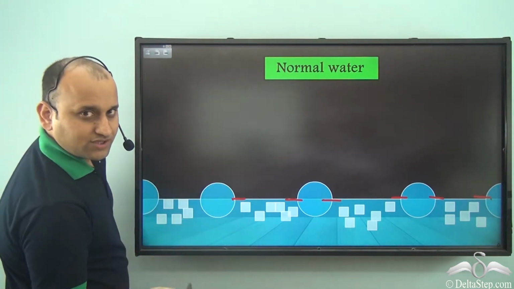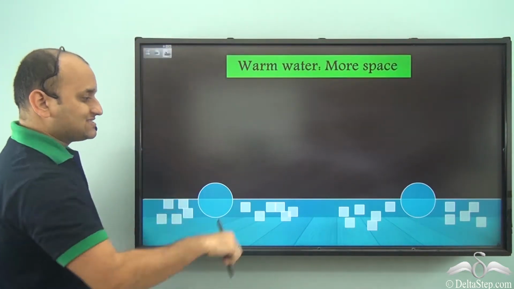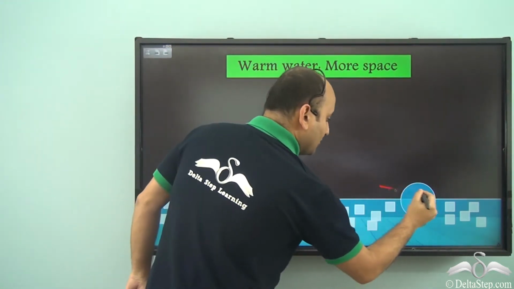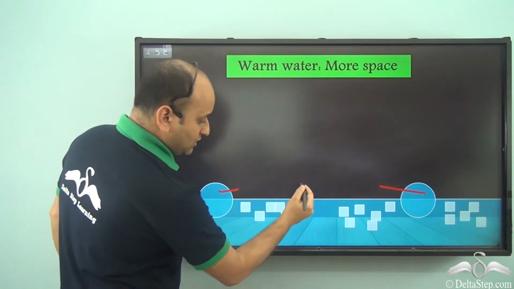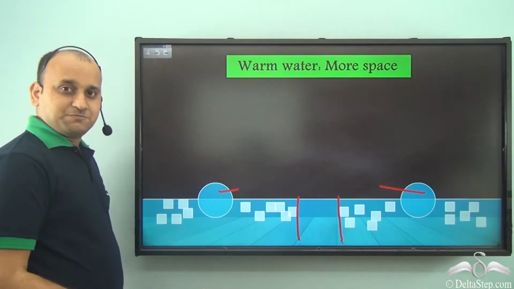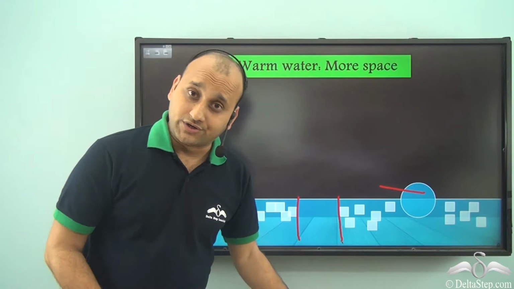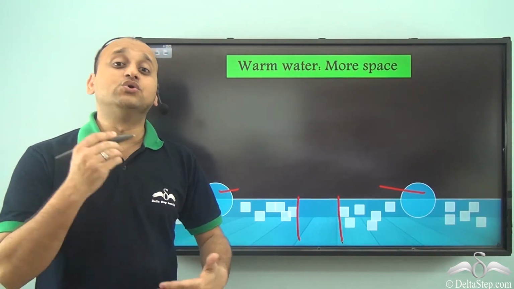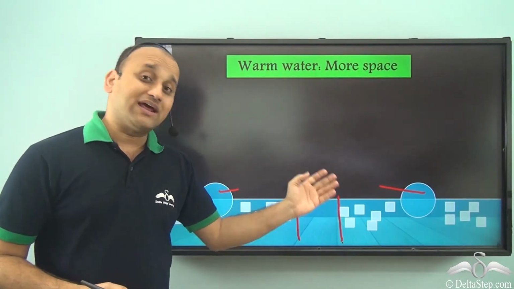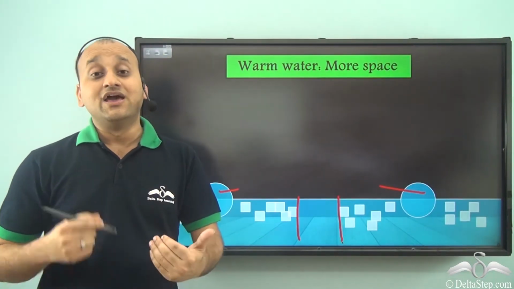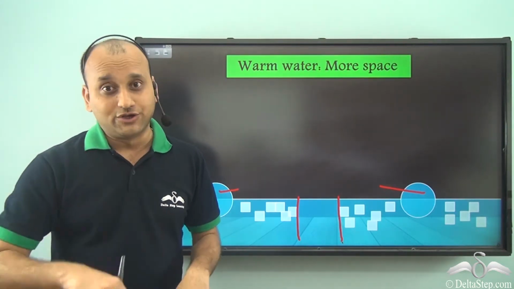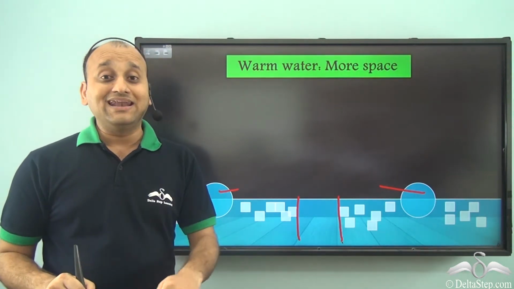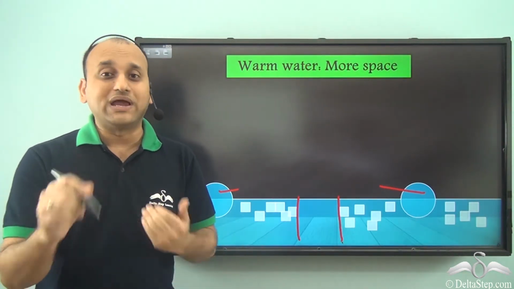Now if you warm the water, what will happen? As the water gets heated, the particles of water move far away, and now you have more empty spaces where you can add more solute. So as you heat water, you can add more solute to water. So this is how you can add more solute to a solution which is not able to take any more solute.